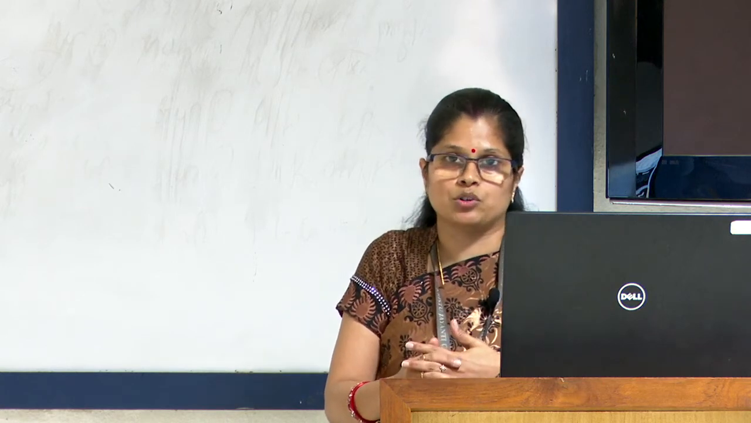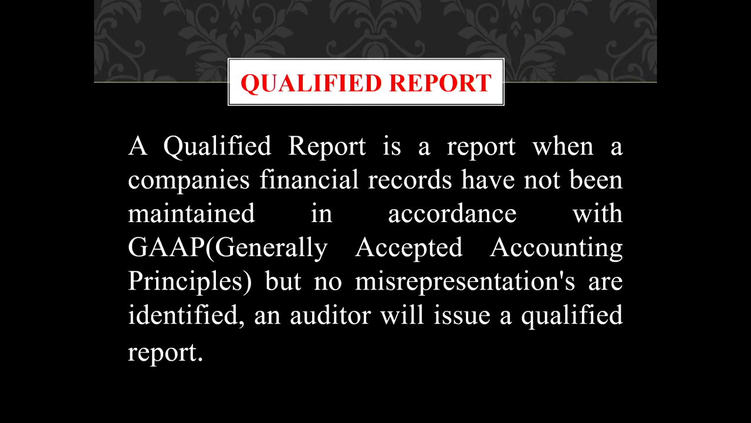Then next is the qualified report. A qualified report is issued when the company's financial records have not been maintained in accordance with generally accepted accounting principles, which is GAAP, but there are no misrepresentations of facts or figures in that report. Then the auditor is supposed to issue a qualified report.